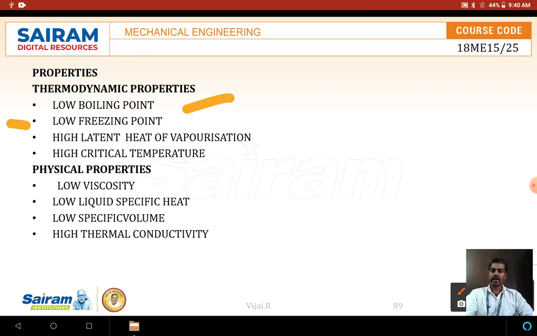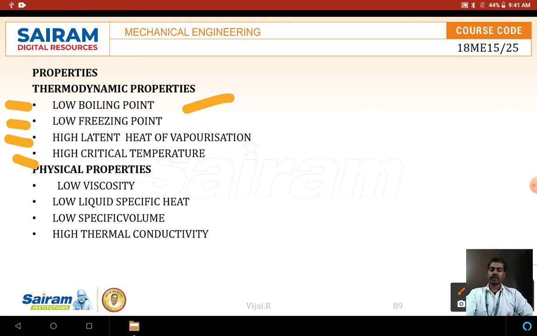Low boiling point and low freezing point, because it should not freeze easily. Even when it absorbs the heat, it will become vapor easily, but it should not freeze, because if it freezes, it will get stuck onto the pipe itself. It won't move. So that is the problem. We say it should have a very low freezing point, so that it does not freeze easily. And high latent heat of vaporization and high critical temperature should be there for heat transfer properties, right? These are the thermodynamic properties.